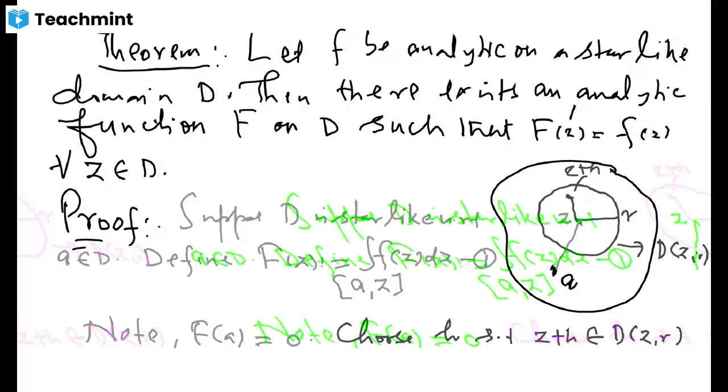is an element of domain D, and the line segment which joins a to this z plus h will again be lying inside the domain D, because this is star-like with respect to it. Now we have a triangle. Let me fix this orientation. It has to be anti-clockwise, and clearly this triangle T is inside the domain D. If this triangle is inside this domain D, I can use the Cauchy's theorem, Cauchy-Goursat theorem that we did yesterday for triangles.